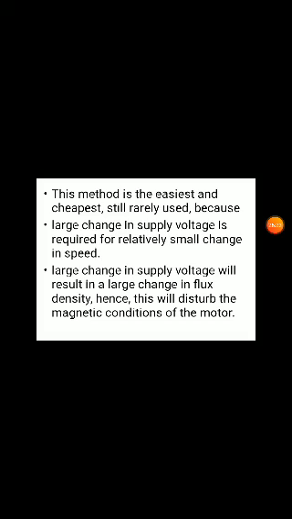Now this method is the easiest and cheapest, yet it is still rarely used. Why? Because a large change in supply voltage is required for only a small change in speed. Torque is proportional to V square, so the voltage must change by a square factor. A large change in voltage is required, but only a small change in speed is obtained.